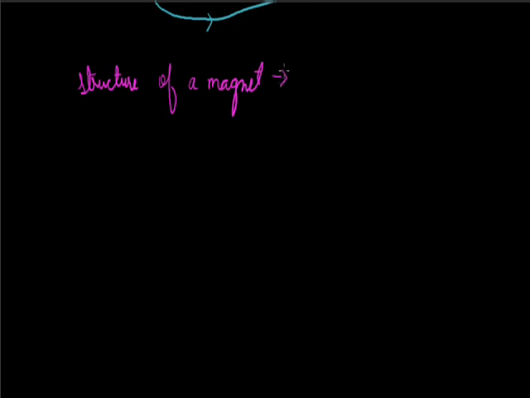A molecule consists of many atoms. Likewise, a magnet also consists of a number of small magnetized regions. These magnetized regions are termed as domains. These domains are not visible to our naked eyes but are visible with the help of a microscope. They act as tiny magnets inside a magnet.